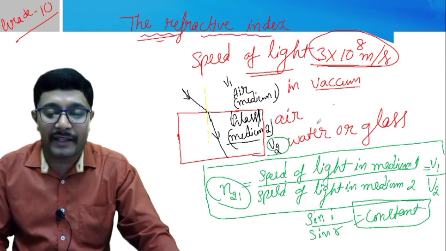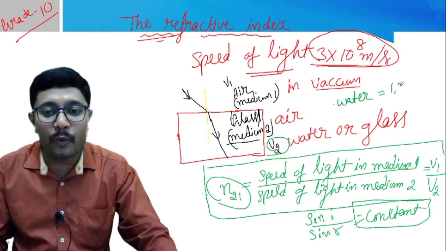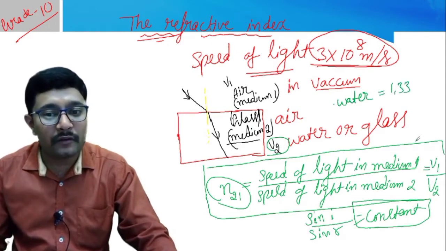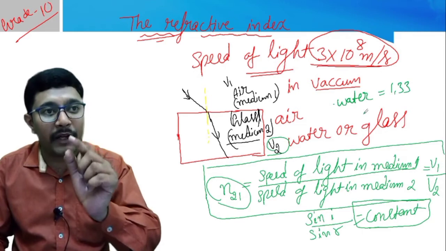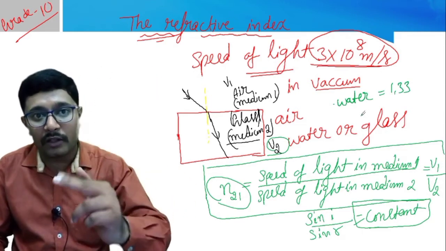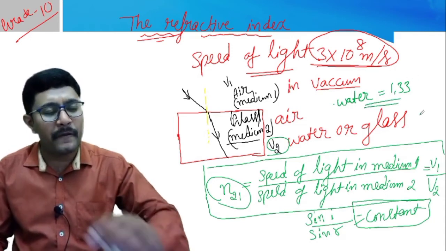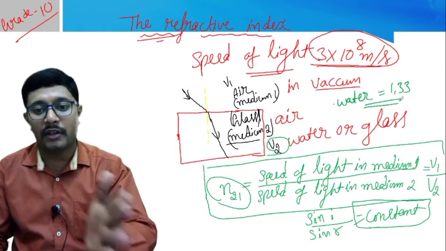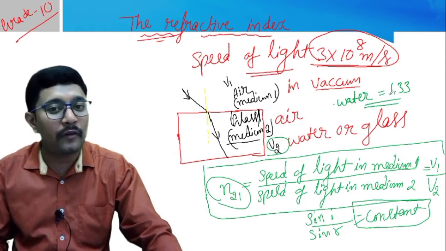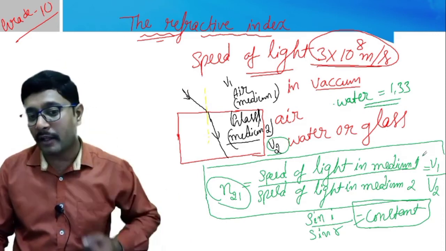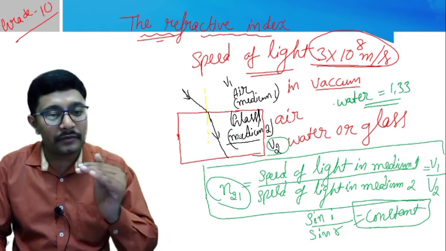For example, we will learn this in the next topic also, but I will take one example, the refractive index of water is 1.33. You know what is the meaning of this? That means the speed of light from air to water, that ratio is 1.33. So this is the refractive index. Wherever you take, that is air to water, it will be 1.33. This is the ratio, that means this is the refractive index of water. Clear?